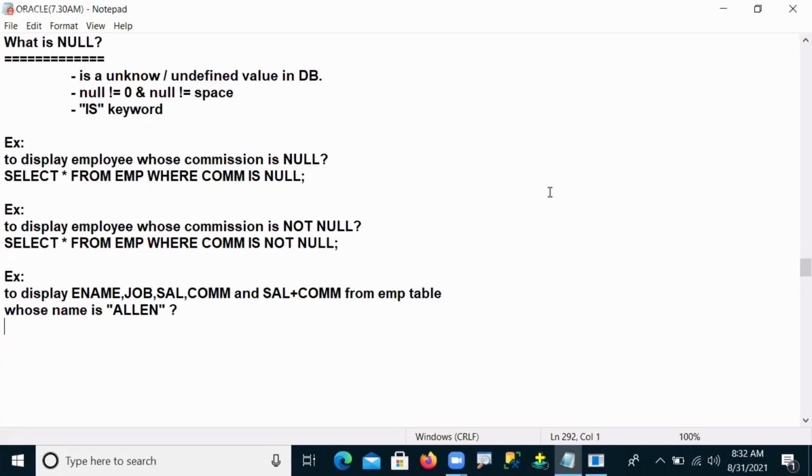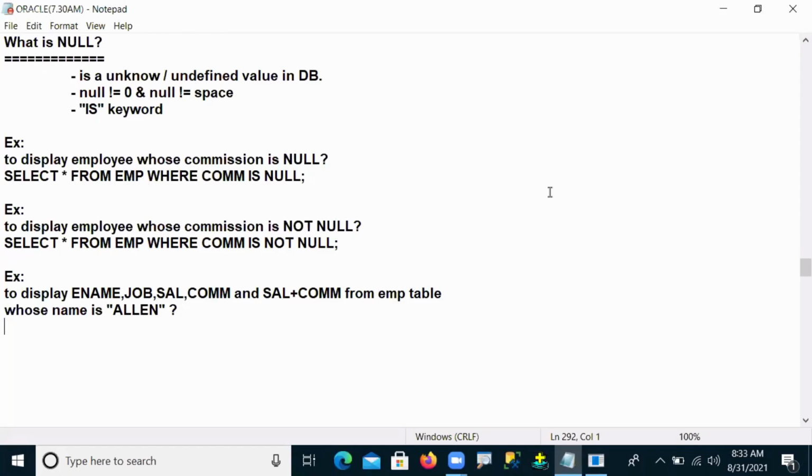So carefully identify. What I'm asking is how to display name, job, sal, commission, and sal plus commission from the EMP table, whose name is Alan. So this is our requirement.